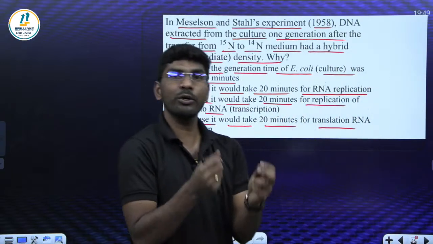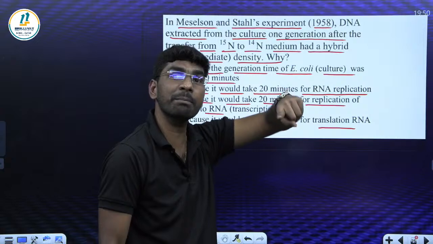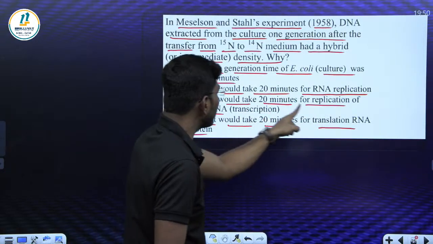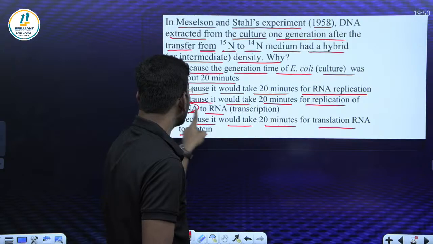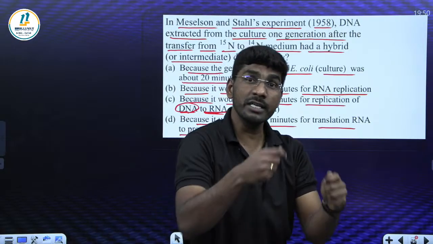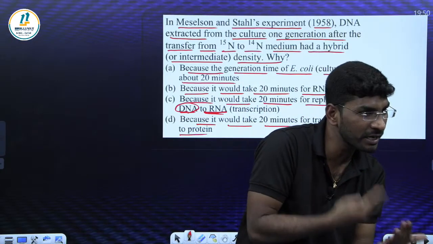Think, my dear. Don't make this type of mistake. It is the Meselson-Stahl experiment. That means replication of DNA. In C, because of 20-minute replication of DNA to RNA? No. It is DNA to DNA. So what must be the answer? Yes, correct, Venkata.